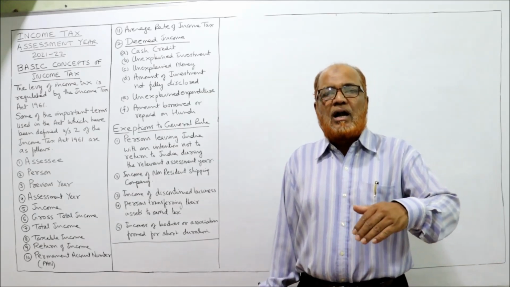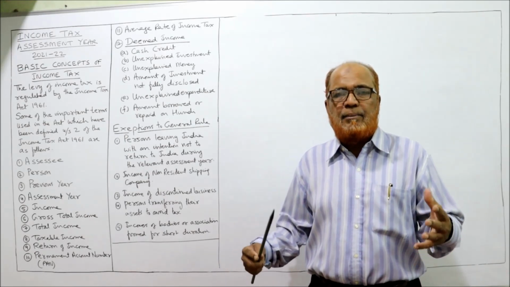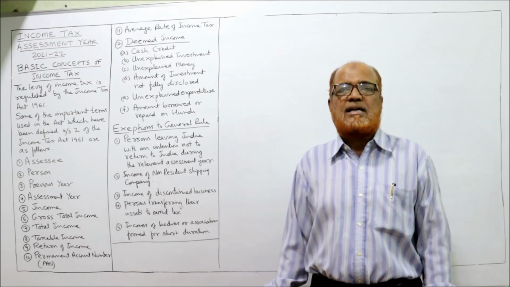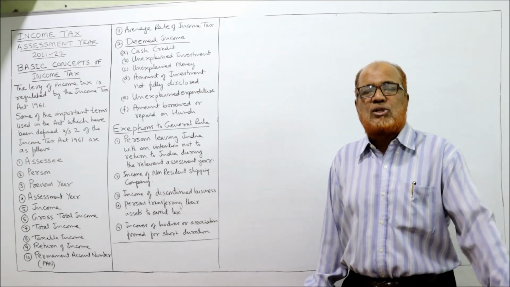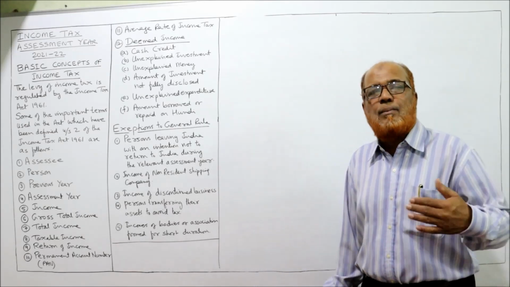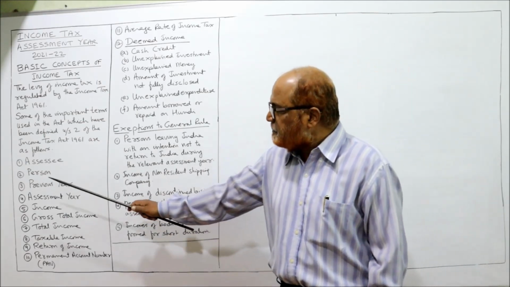Similarly, every artificial juridical person, that means any person or association which is not there in the first four categories, will be put to tax as a person under every artificial juridical person. So in the examination they may ask you who is a person under the income tax. Just now I have explained all these points, you have to write.